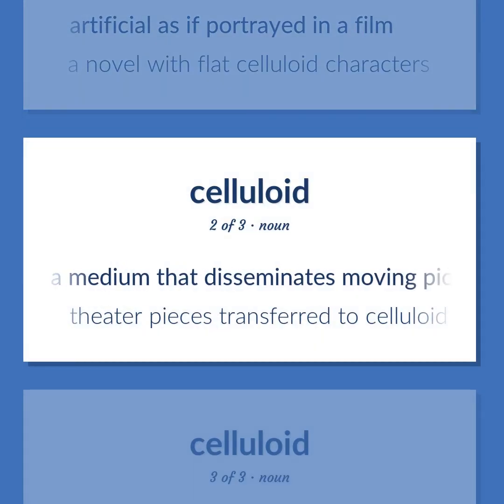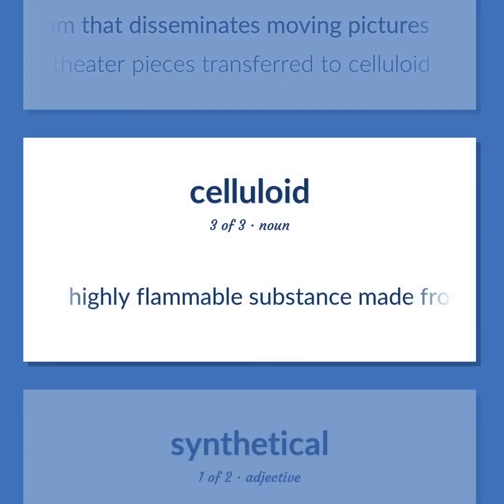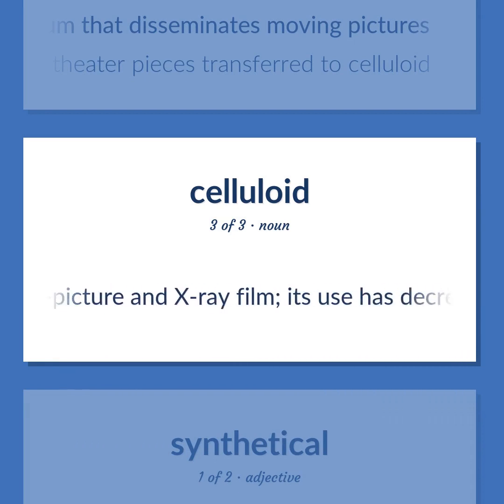A medium that disseminates moving pictures. Theater pieces transferred to celluloid. Highly flammable substance made from cellulose nitrate and camphor, used in e.g. motion picture and X-ray film. Its use has decreased with the development of non-flammable thermoplastics.